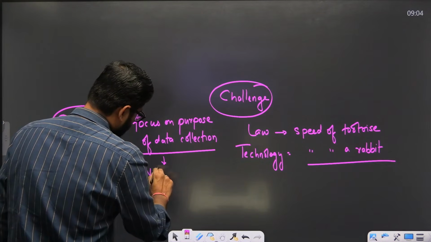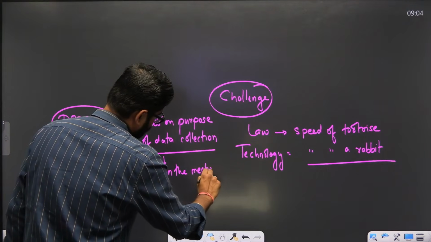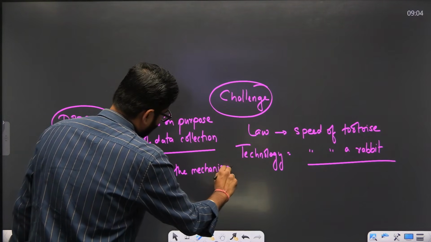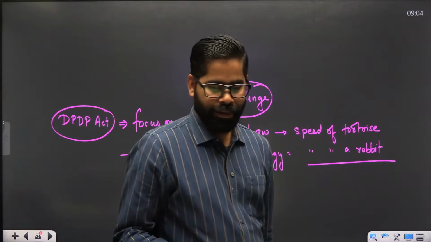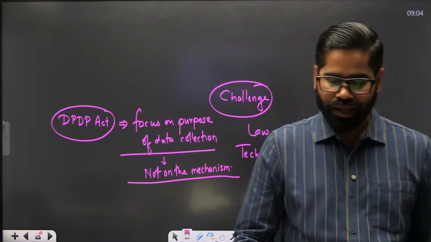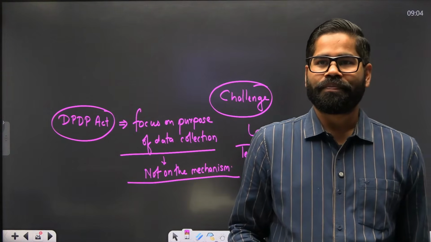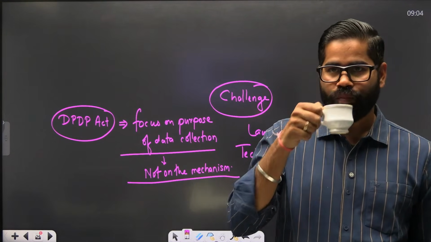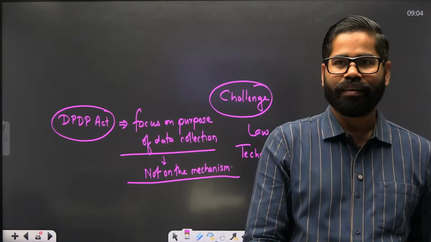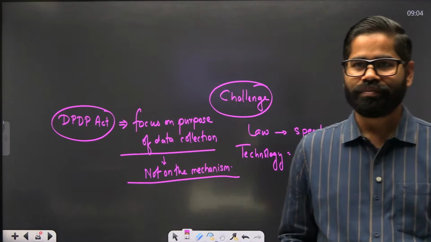Not on the mechanism, but on how it has been obtained, in what conditions it has been obtained. Okay. So what we see is that in a story everything is true. Okay. So what we see is that